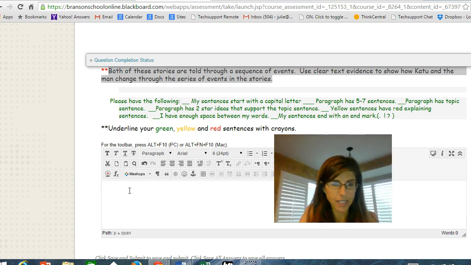I want to indent 5 spaces on the computer. It's 1 finger space from the line, like on a line paper. So indent. 1, 2, 3, 4, 5. You want to indent, and we've gone over this and went over it last year. You want to indent to show that it's a paragraph. Okay? So I'm going to rewrite that topic sentence.